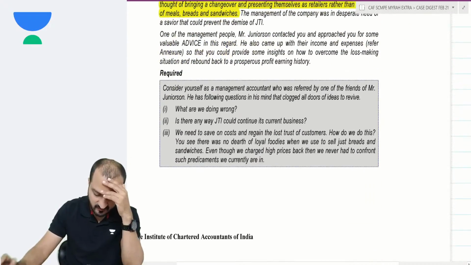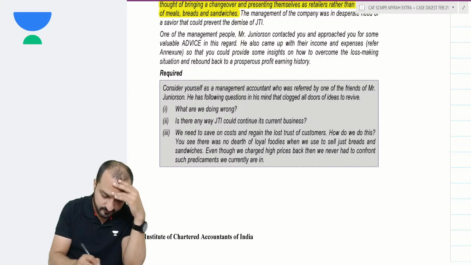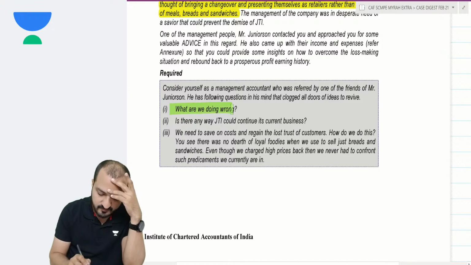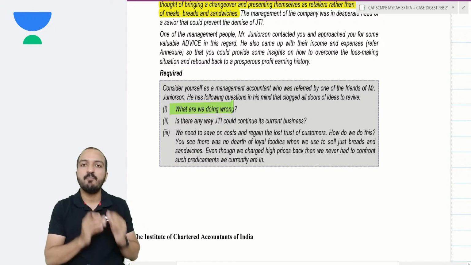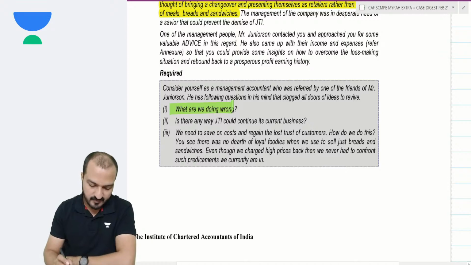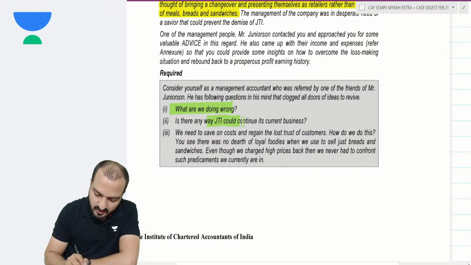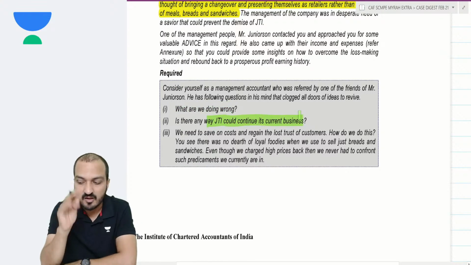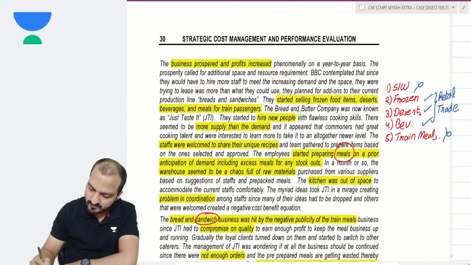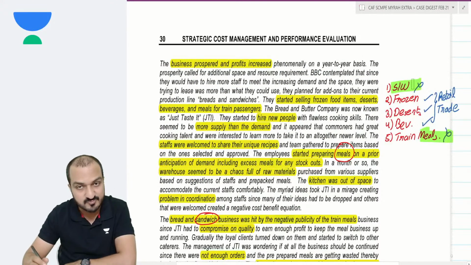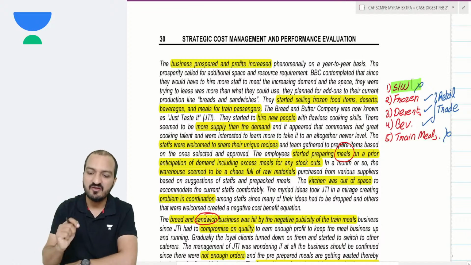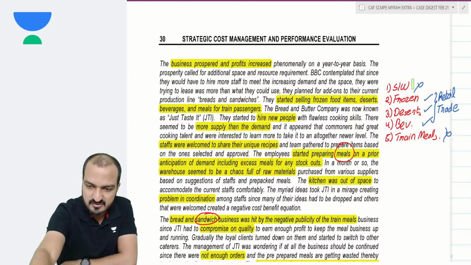Okay, and you're supposed to advise. Let's see what they are asking. They're asking what the company is doing wrong. So you first point out all the mistakes in the company. Is there any way JTI could continue its current business? Look, they were thinking to shut down the meals and sandwich business. They are asking you whether there is any way to continue that business still.